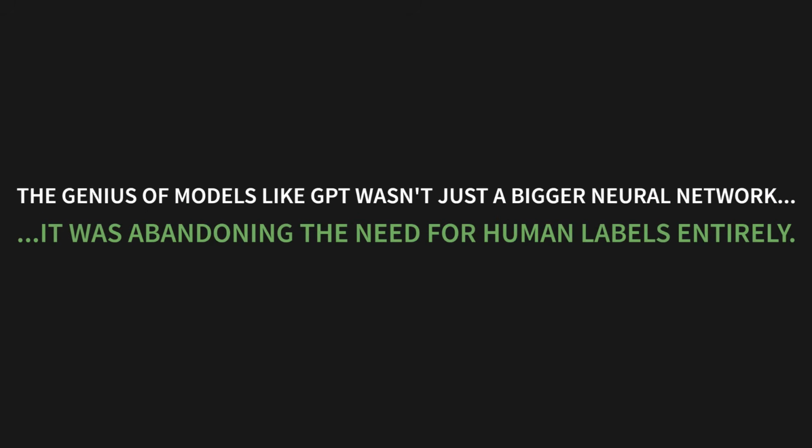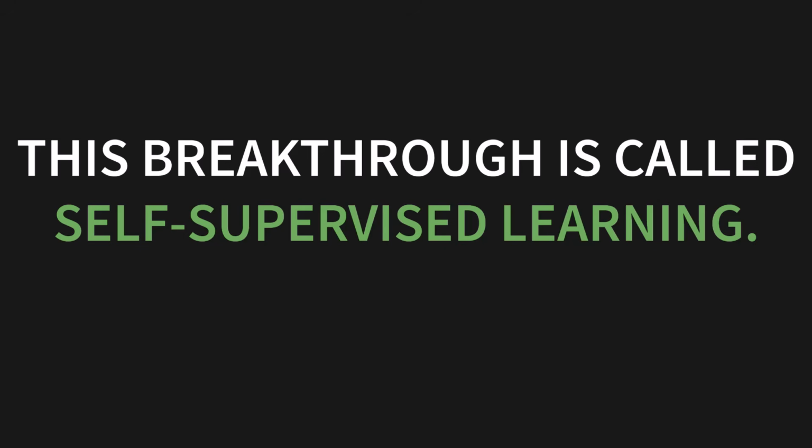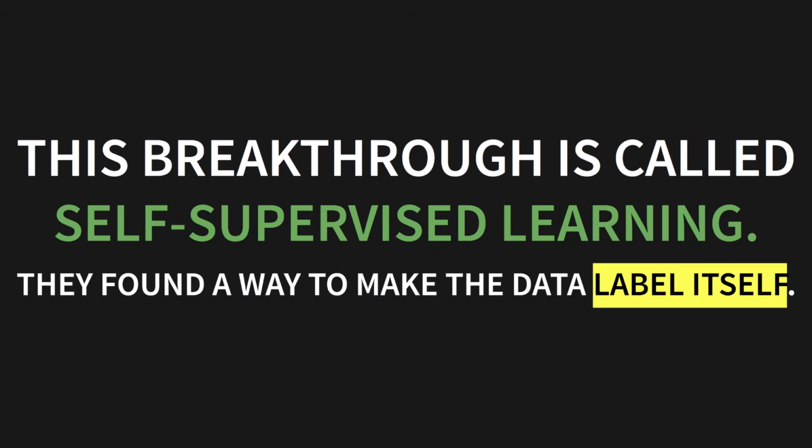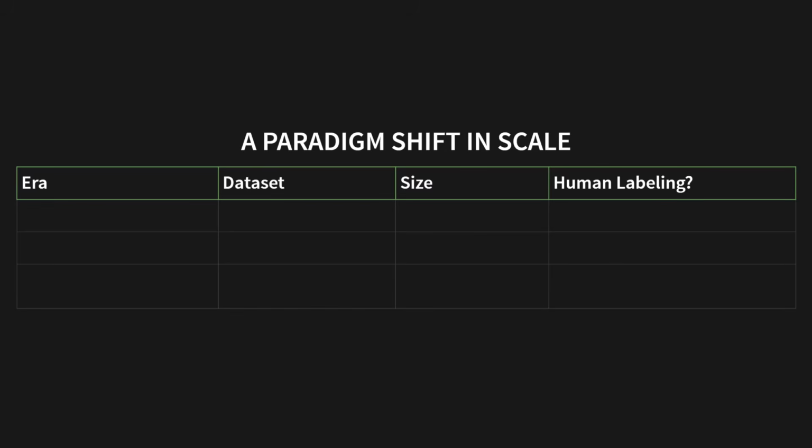This is where the revolution happened. The genius of models like GPT wasn't just building a bigger neural network. It was abandoning the need for human labels entirely. This breakthrough is called self-supervised learning. They found a way to make the data label itself. And this created a paradigm shift in scale. Just look at this table.